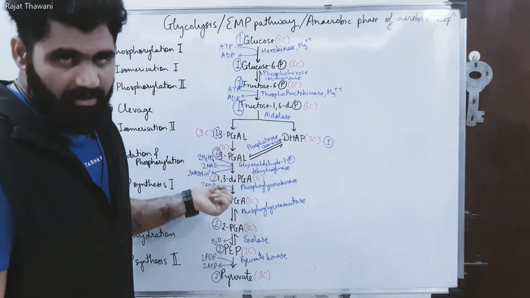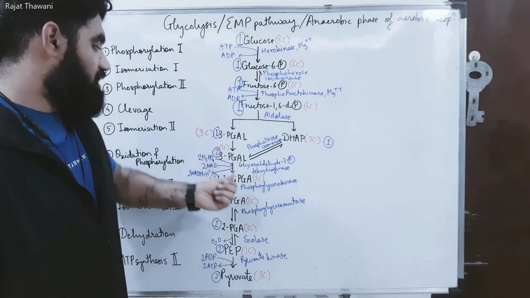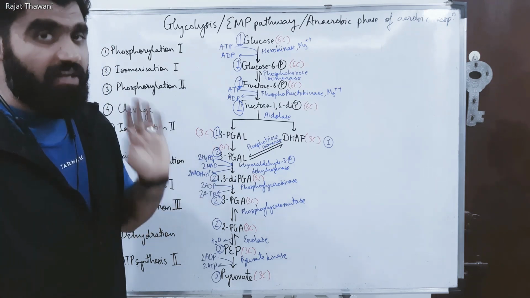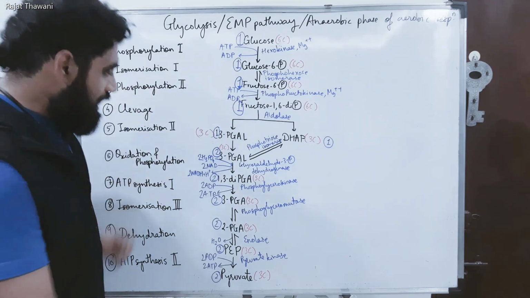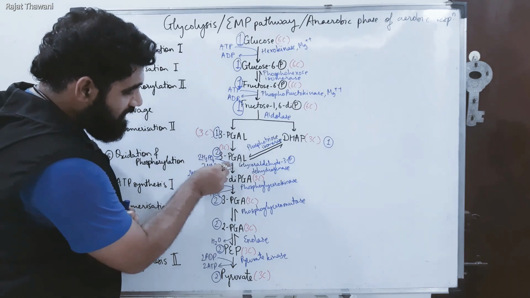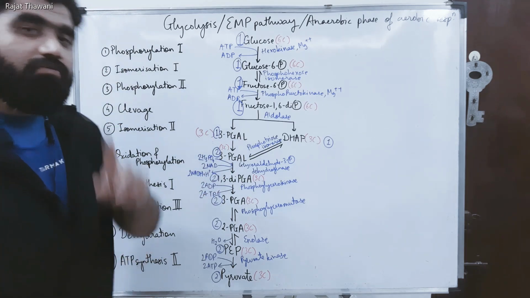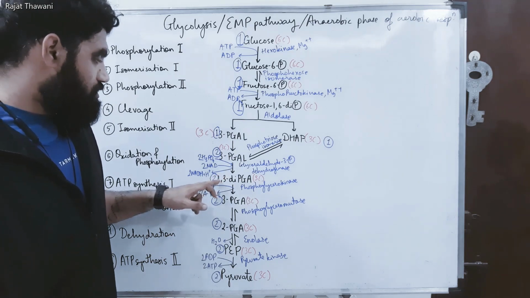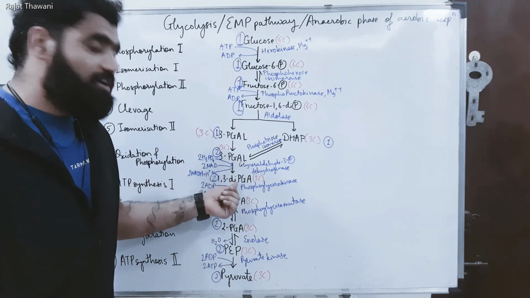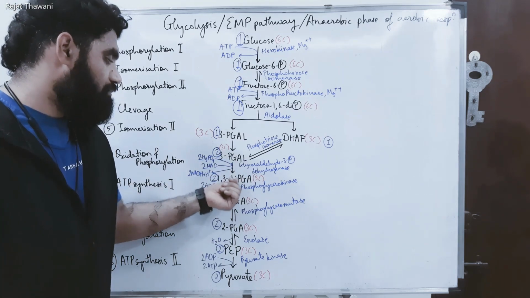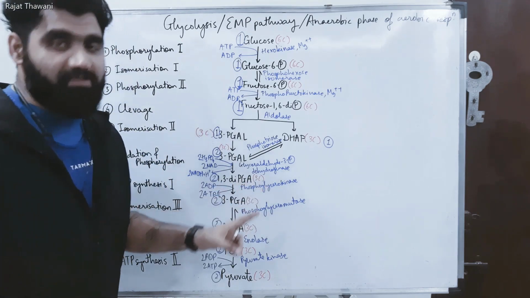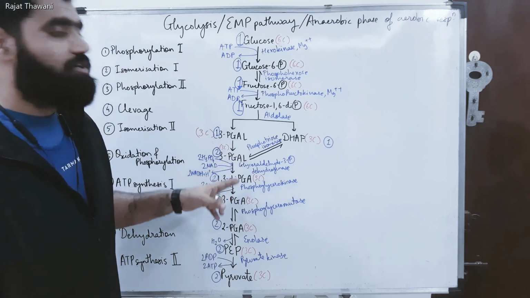So now it has to be made unstable. But this time instability is created with the help of the addition of phosphate, and that phosphate is from phosphoric acid, directly inorganic phosphate, not from ATP. So what happened here? See, 2 H3PO4 got added, and 2 phosphates got attached to this 3-PGL. Now where will it attach? On the first carbon. This results in the formation of a compound 1,3-diPGA, diphosphoglyceric acid. So the first and third positions have phosphate and it is glyceric acid. Here it was glyceraldehyde, so aldehyde converted into acid.